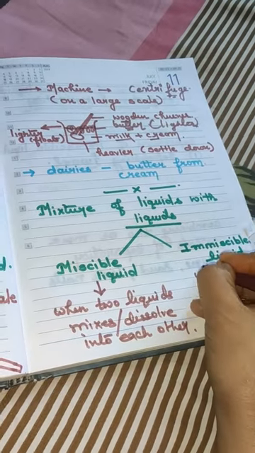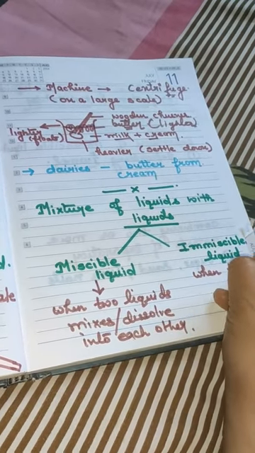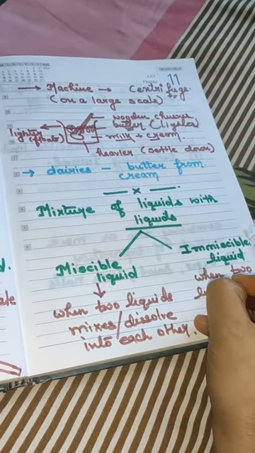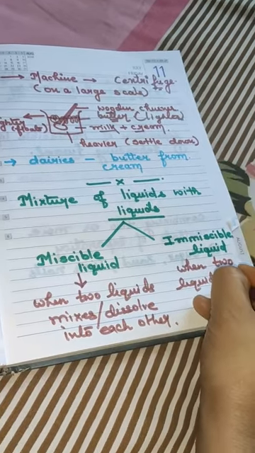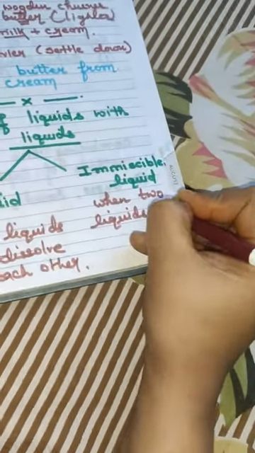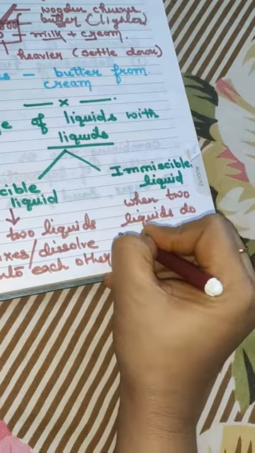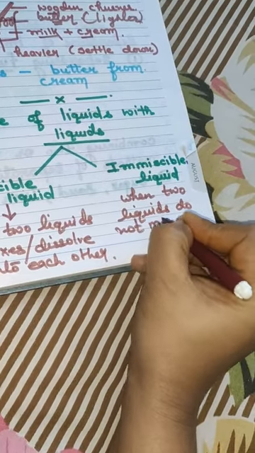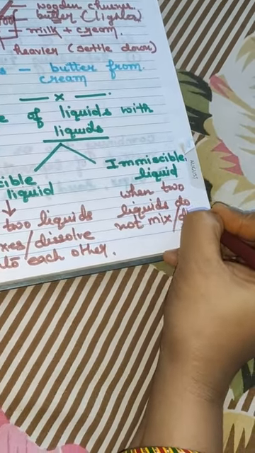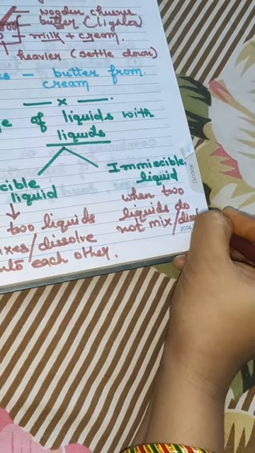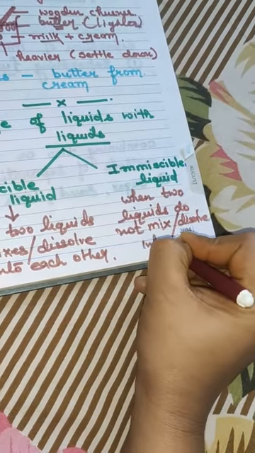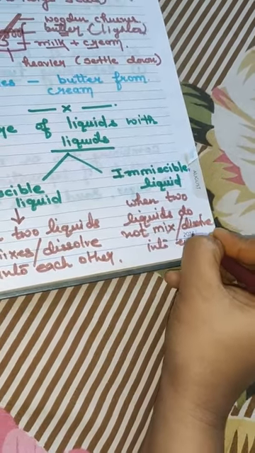Immiscible means when two liquids do not mix or dissolve into each other.